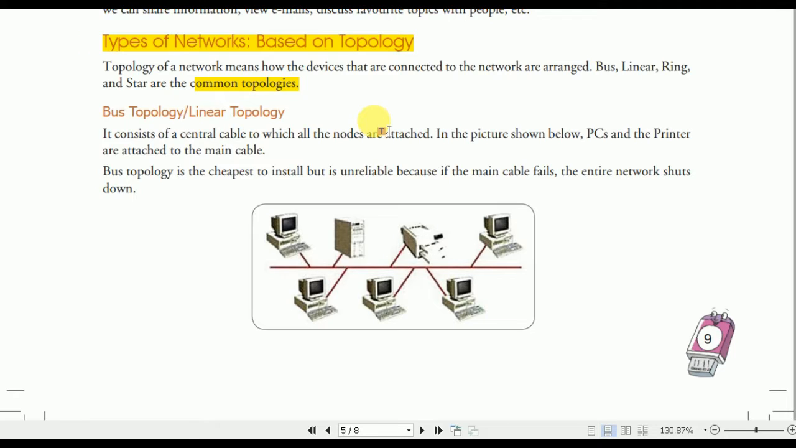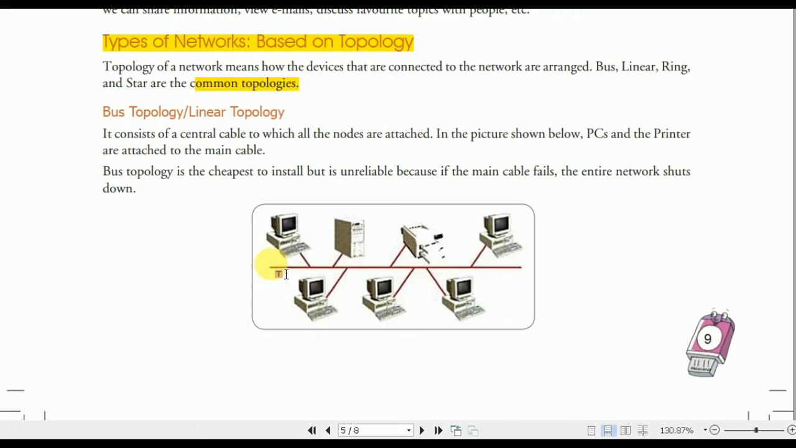Bus topology and linear topology are the same. It consists of a central cable to which all the nodes are attached. In the picture shown below, PCs and the printer are attached to the main cable. Bus topology is the cheapest to install but is unreliable because if the main cable fails, the entire network shuts down.